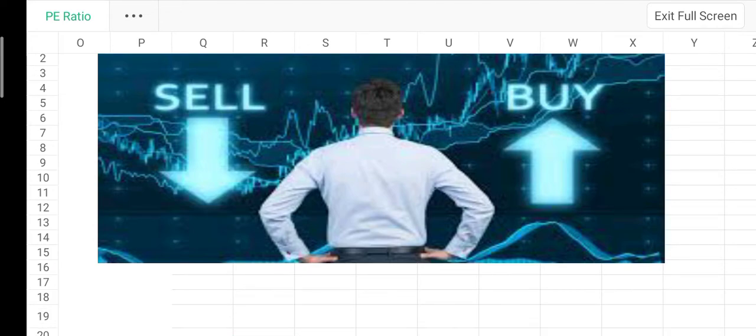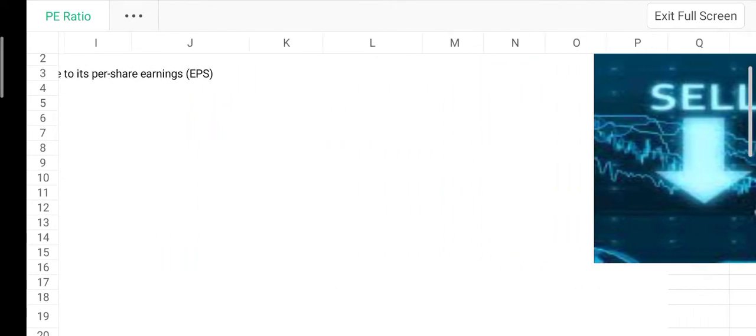Everyone wants to make profits. Some come well prepared and with the hope that they can make money. Some come only with the hope, believing luck will help them. Today, the topic we are going to discuss is PE ratio. Let's start now.